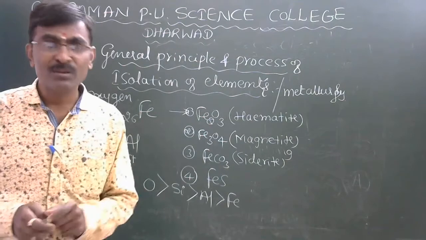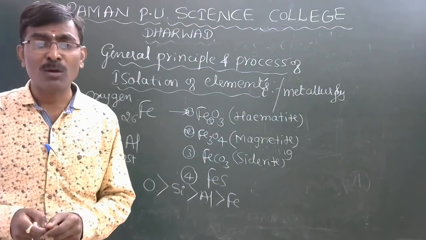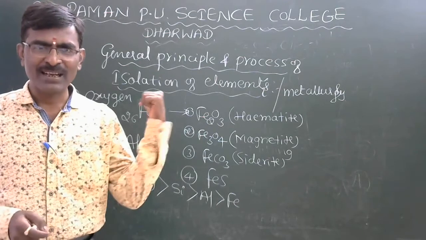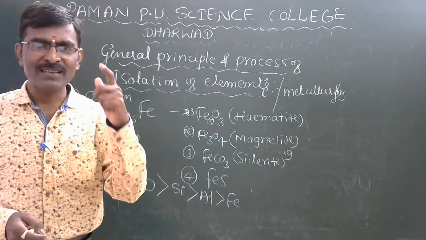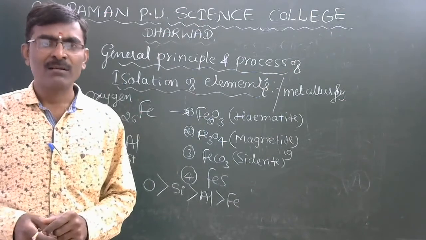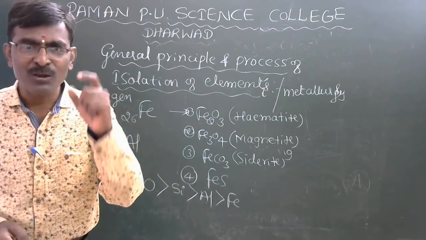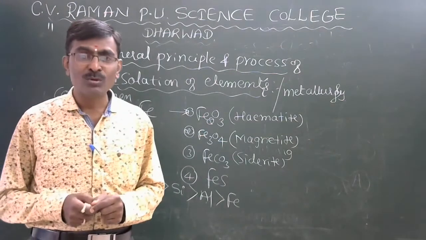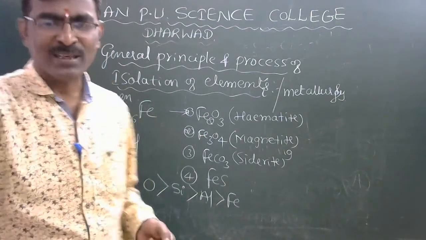Some AAA question they will ask, which is the second most abundant element? That goes to silicon. First element is oxygen, second element is silicon, third element is aluminium, fourth element is iron, my dear student.